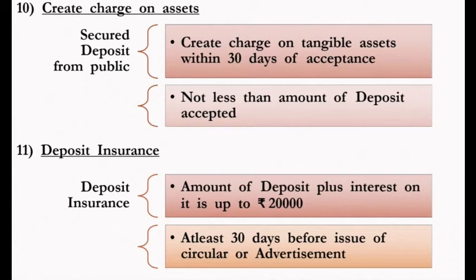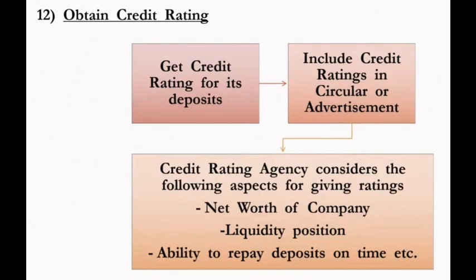And the next, 11th point, is deposit insurance. What is deposit insurance? The company needs to take deposit insurance at least 30 days before the issue of the circular or the advertisement. If the company wants to take deposit insurance from the insurance company, it should be applied for 30 days before issuing the circular or the advertisement. If the amount of that deposit plus interest is 20,000, then insurance can be taken. If the deposit amount is more than 20,000, the company can get the deposit insurance.